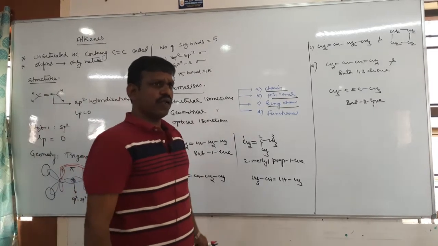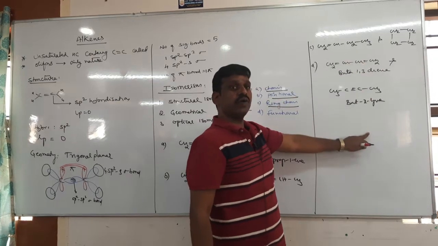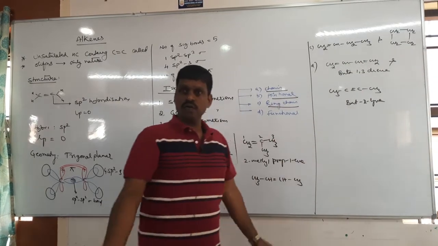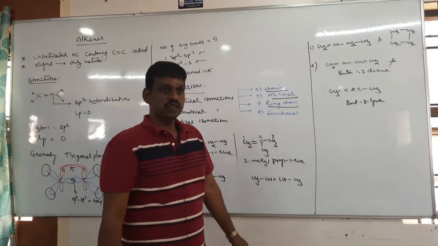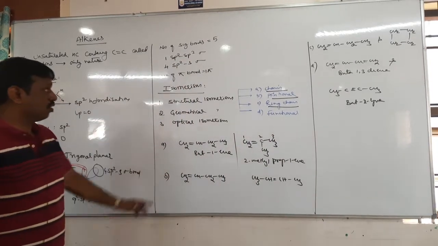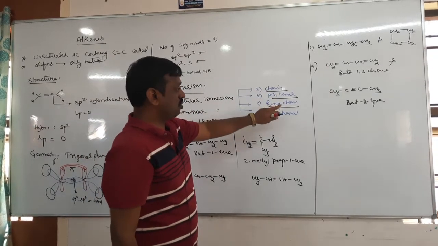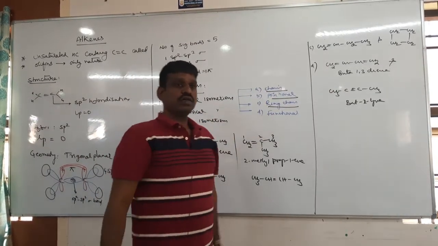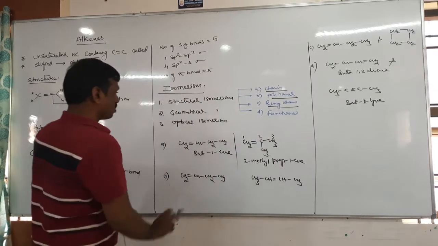Same molecular formula, but different is what? Here is double bond, here triple bond. Double bond, triple bond, two double bond, one triple bond. They are functional isomers. So therefore, alkene can exhibit 1, chain isomerism, 2, positional isomerism, 3, ring chain, and fourth one is functional isomerism. Next, geometrical.